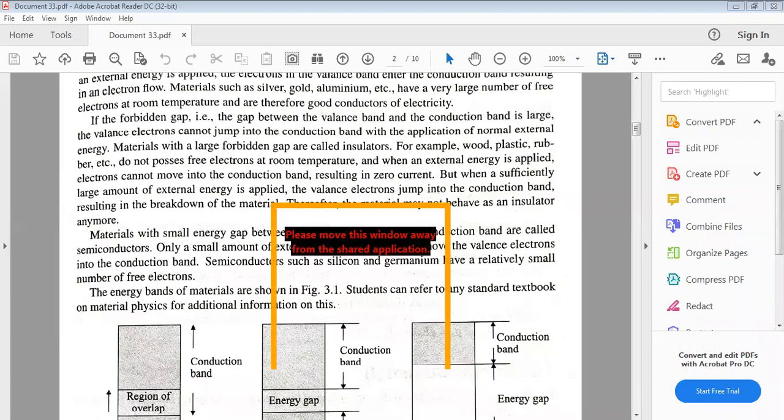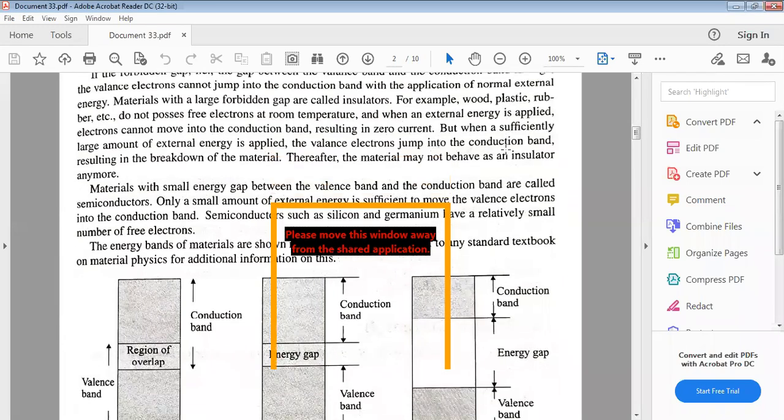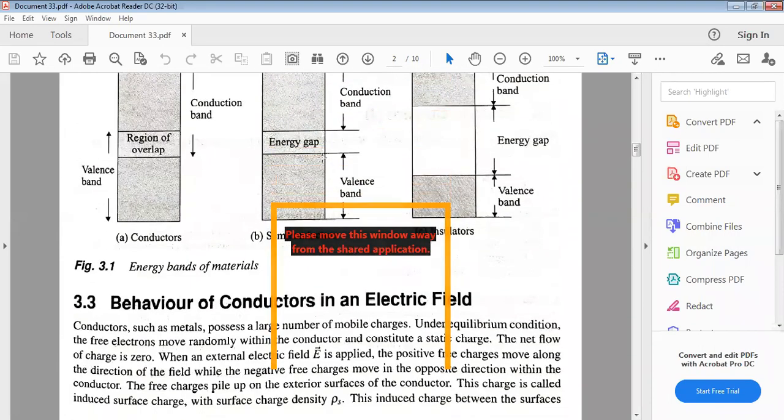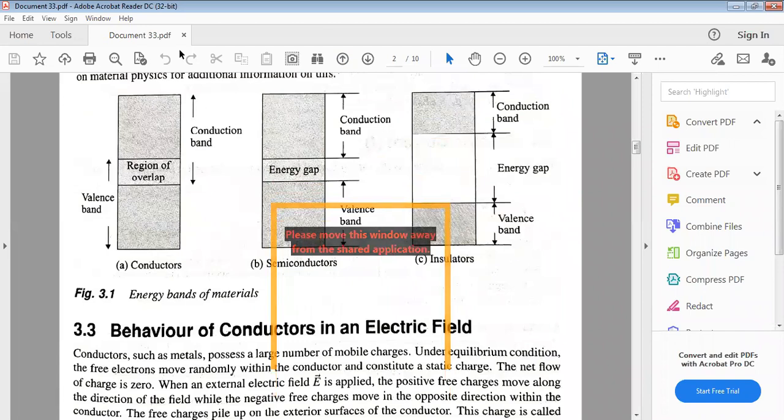For the remaining concepts, please go through semiconductor physics, the first unit of our ADC subject, for the information. This is the valence band and this is the conduction band. For conductors these two are overlapped together. For semiconductors, this energy gap is relatively low, around 1.1 electron volt.